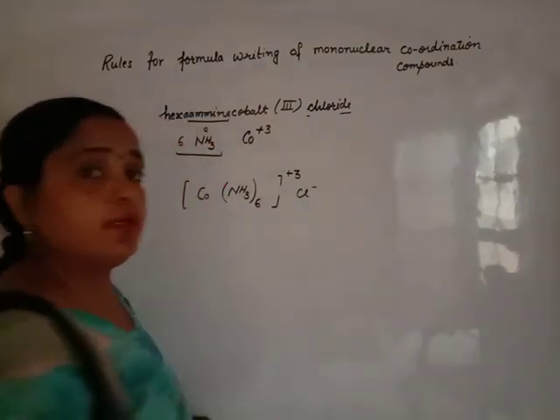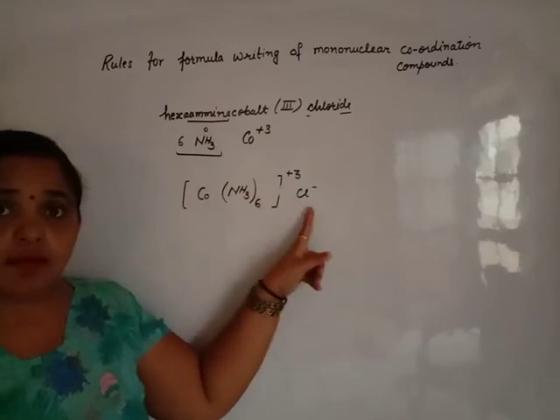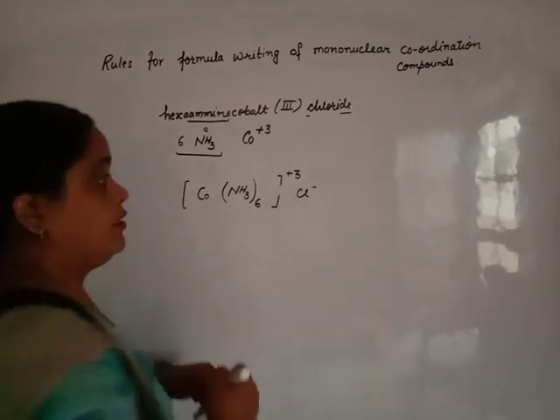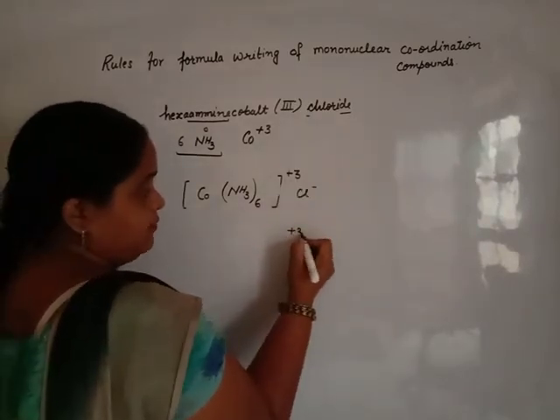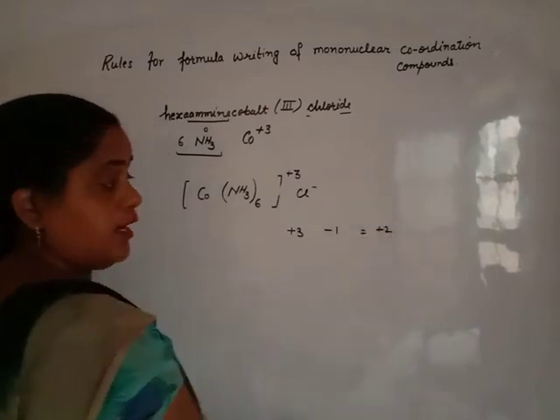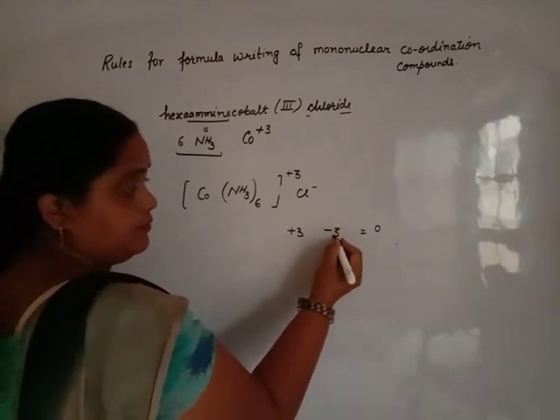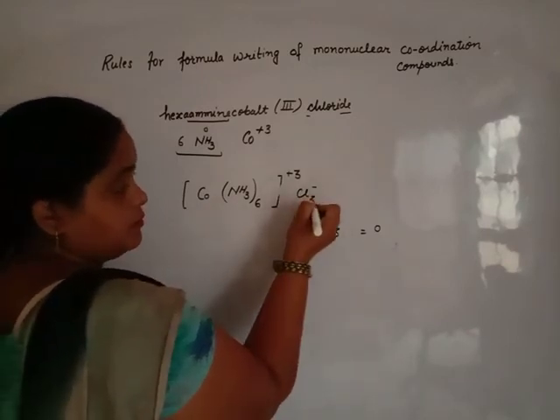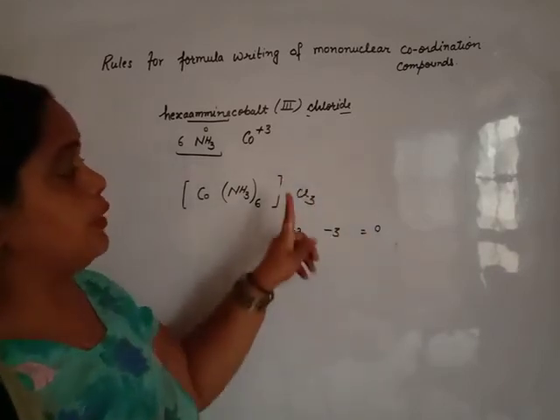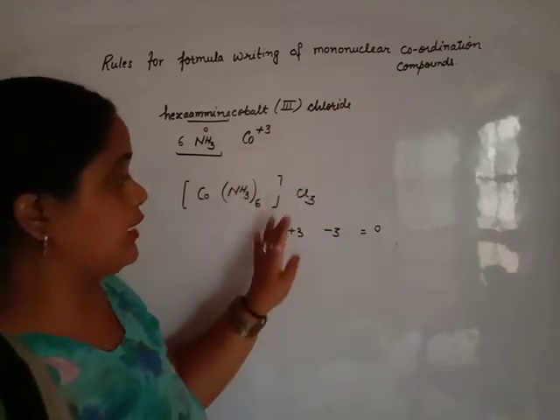Beta, our last rule: the number of cations or anions acting as counter ion must be calculated to balance the charge. Here the charge is +3. The charge of chlorine is -1, remaining is +2. I want 0 here. That means it is also 3. The number of counter ions must not be taken from the name or the statement.